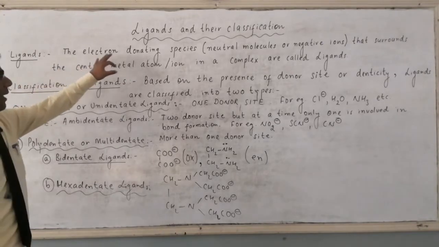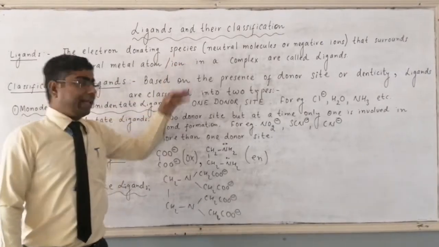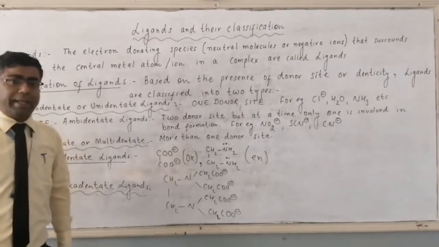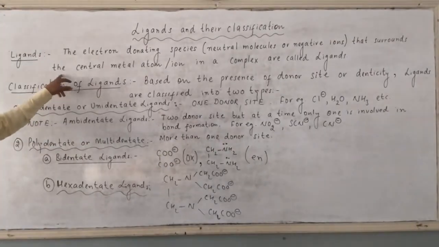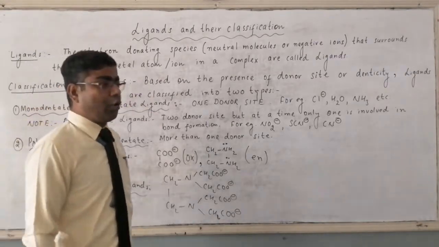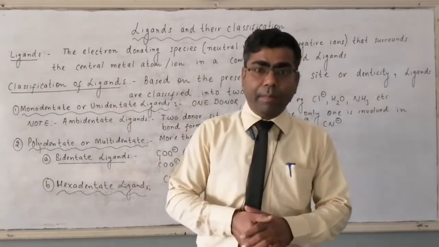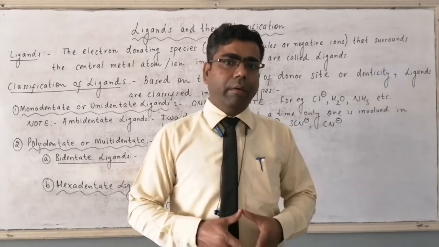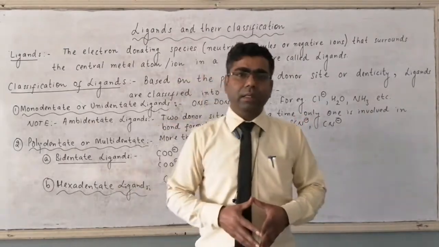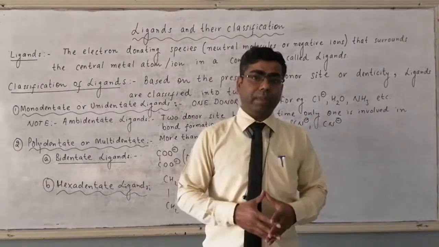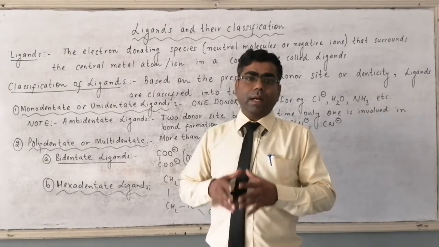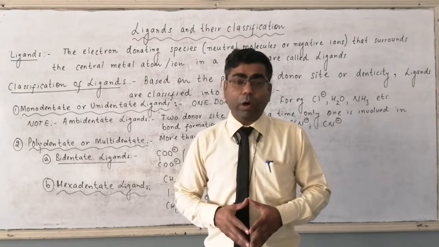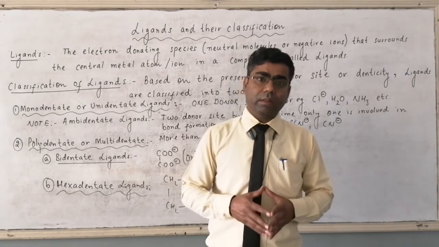The electron donating species, it can be a neutral molecule or it can be negative ions, that surrounds the central metal atom or ion in a complex are called ligands. Remember, these ligands resemble nucleophile of organic chemistry. These ligands are equivalent to Lewis base of physical chemistry.